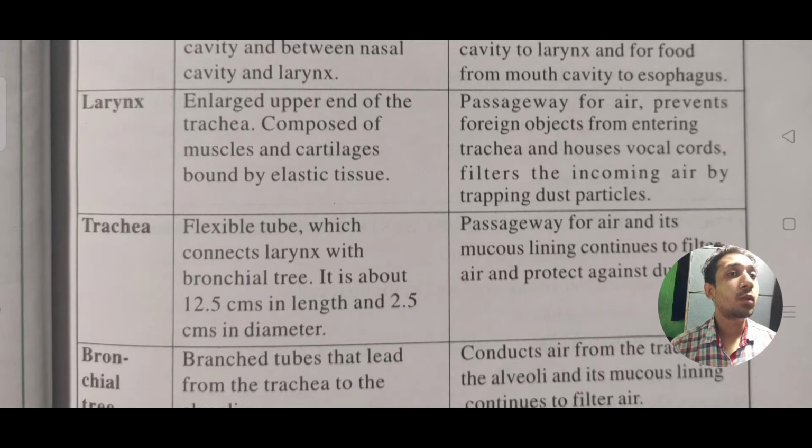It also filters the incoming air by trapping dust particles. First of all, our nose filters out the dust particles, and some particles may go away with the air, but the larynx will clean out that dust and give us filtered incoming air.